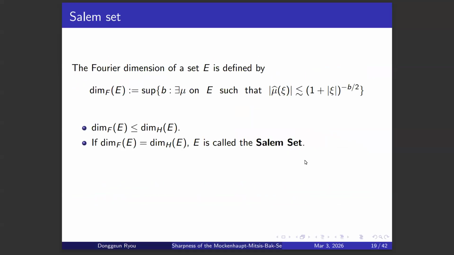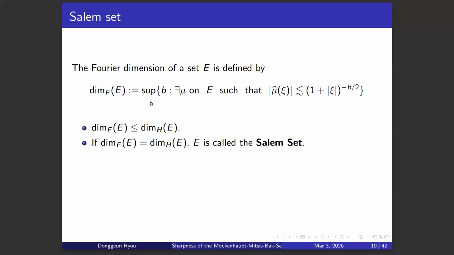It has to do with the Salem set. There is a concept of Fourier dimension of a set E, which is defined as follows. When you have a set E, consider all the measures supported on the set E, and then we can evaluate the Fourier decay of these measures. We choose the measure which has the fastest Fourier decay.